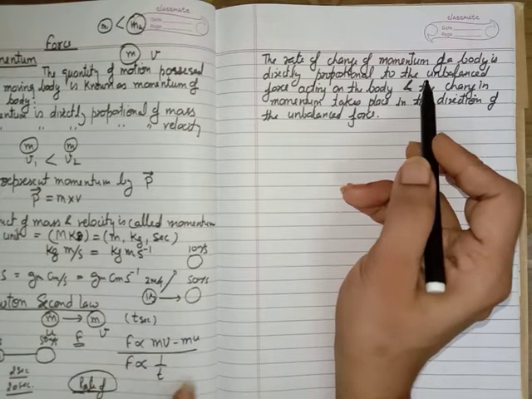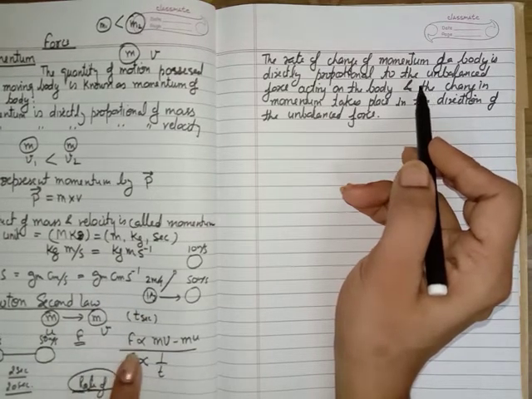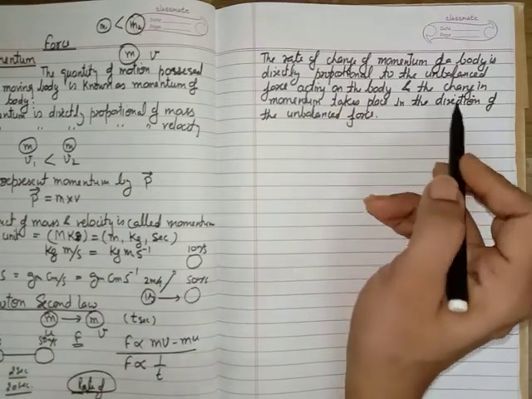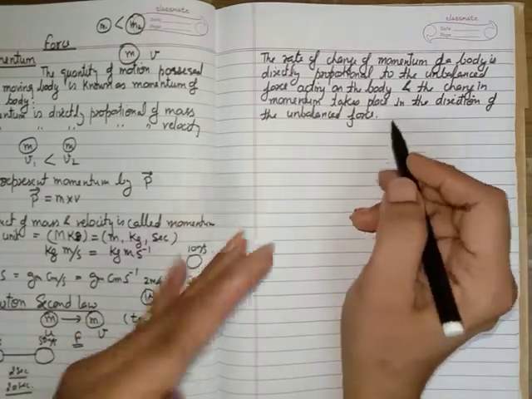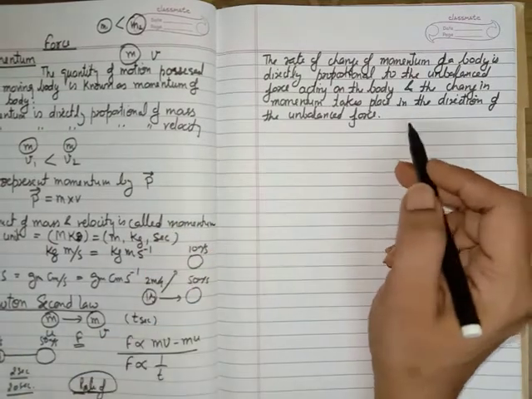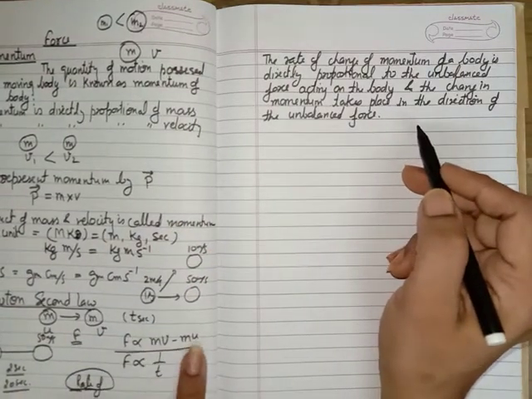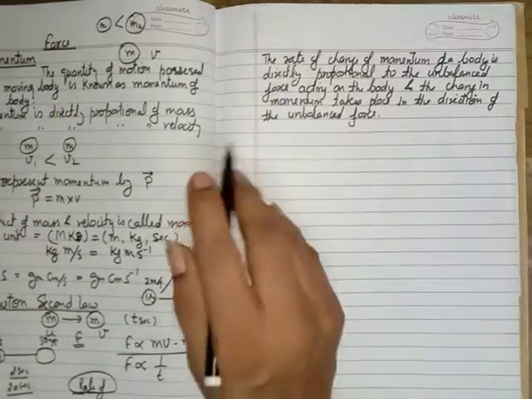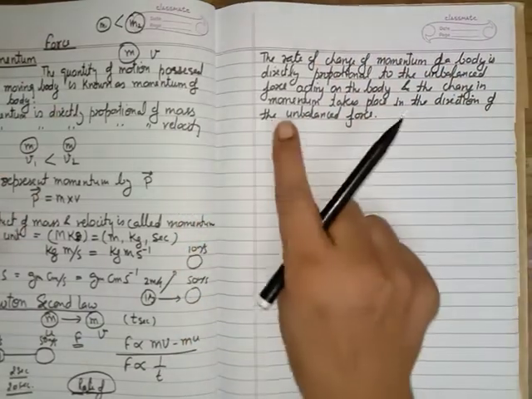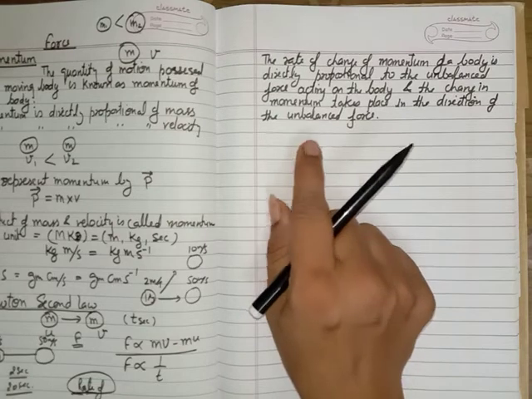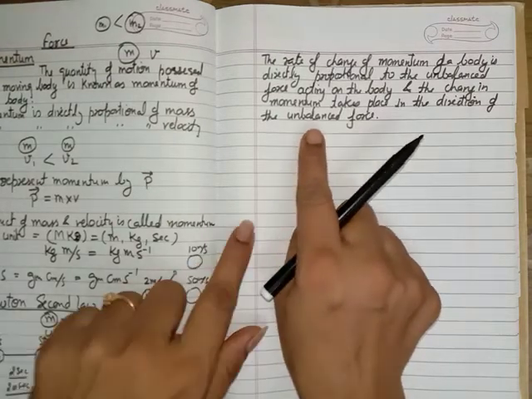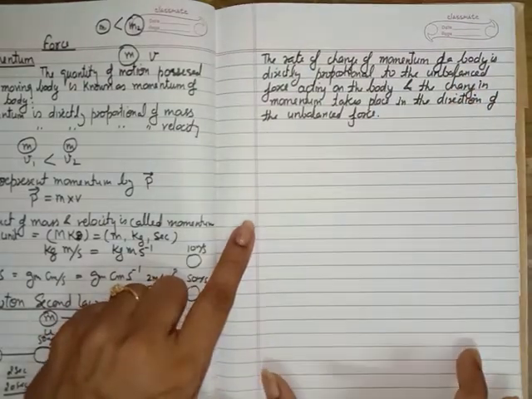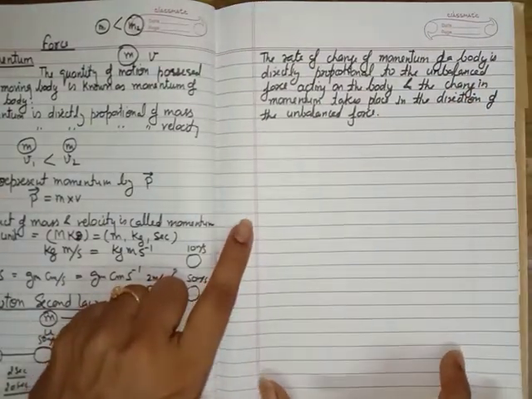I explained, it is directly proportional to the force on the body, and that change in momentum takes place in the direction of the unbalanced force. This is an important line. You have to write that the change in momentum takes place in the direction of force. Okay, this is not all about the law. If the question is of 3 marks, you will get only 1 mark for writing only this law. Now you have to derive this law, you have to explain this law.